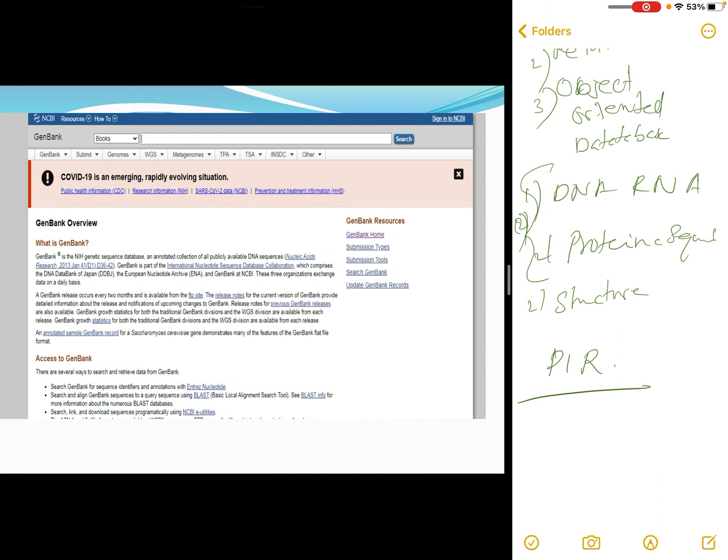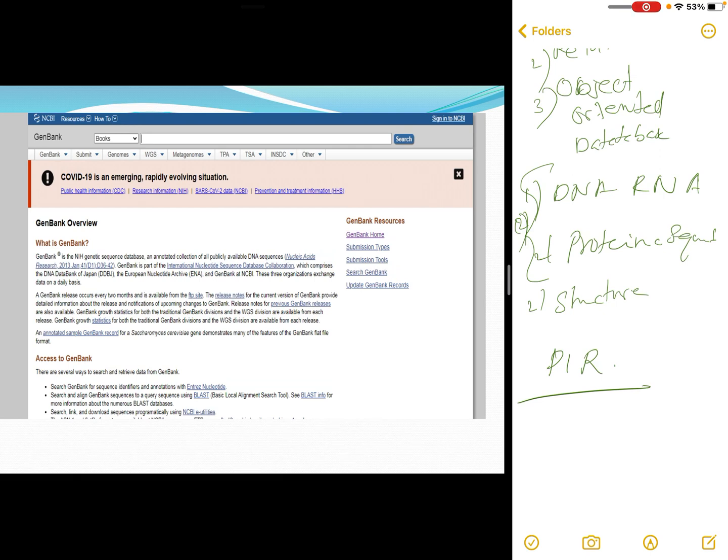Now the record structure. If you want to search in such databases, you should have some idea of the record structure maintained by each data bank, or how an entry looks in each data bank.